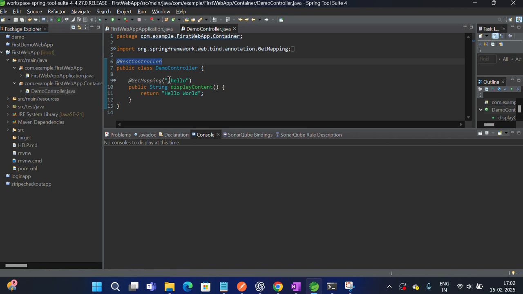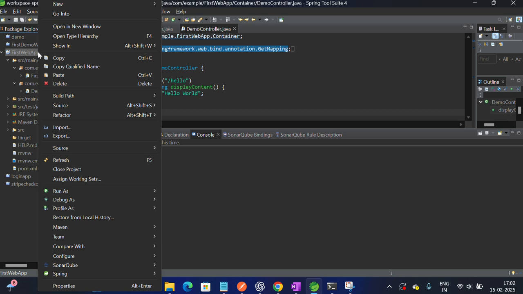It will search for this endpoint, and when it finds it, it will do this thing. Since we are using a GET service here, we are mapping to GET, so it will display this Hello World. Now I'll tell you how to compile, how to clean, how to package, and how to run this.